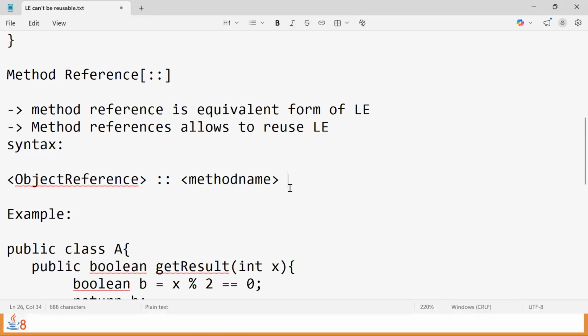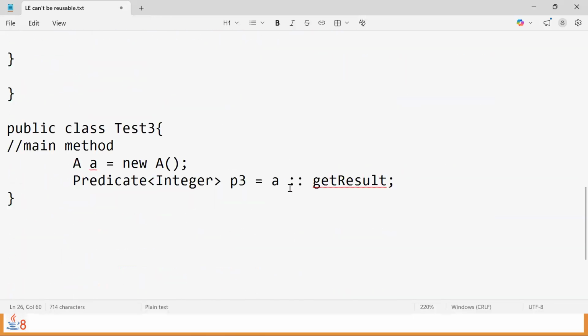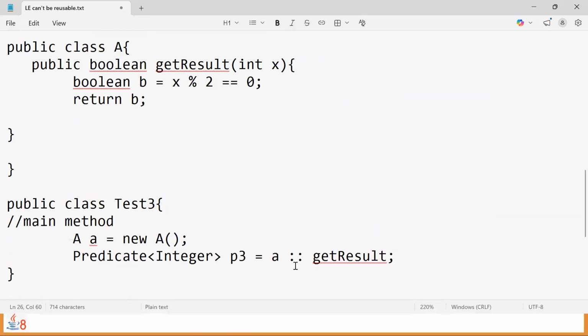This syntax is for instance methods. Currently we have one instance of this class A, that's why we are using the object reference a followed by its method name only. Now how to execute this one? Because we are using a predicate called p3, and a predicate must be used with test only. Now use p3.test, and while calling test we have to pass the input, say 10. Accordingly we get the output because we have written the even logic here.